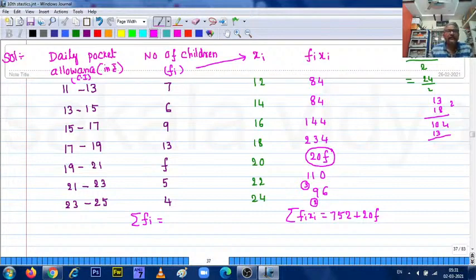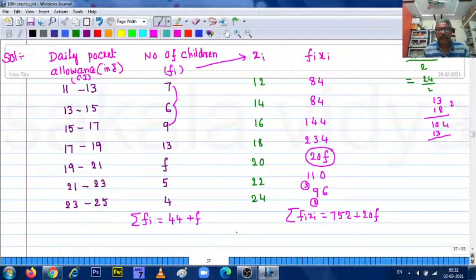So that means next we need to add this one now. 7 plus 6 is 13, 13 plus 3 is 22, 22 plus 13 is 35, 35, 40, 44. This will be 44 plus f. Don't write 44f. f needs to be added, 44 plus f. This is sigma fi xi, this is sigma fi.